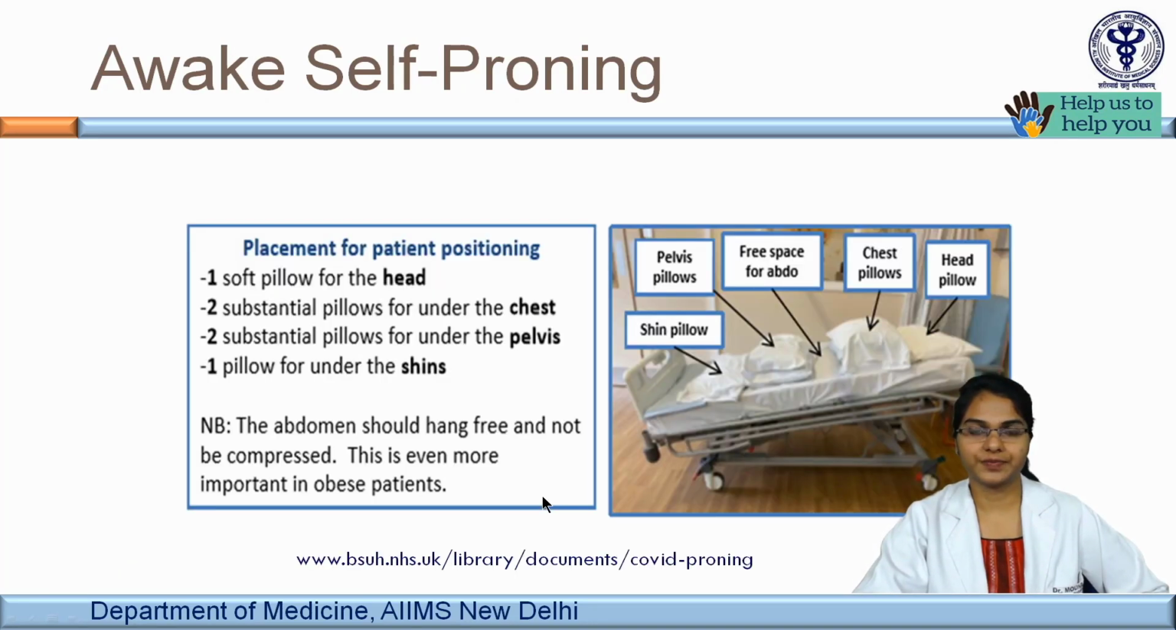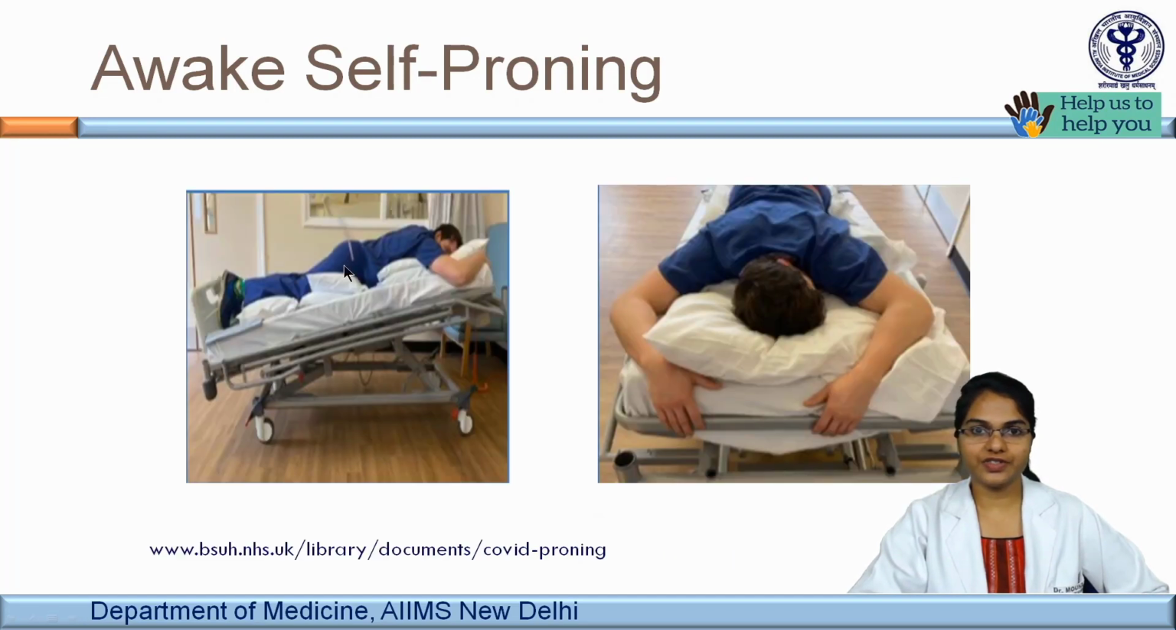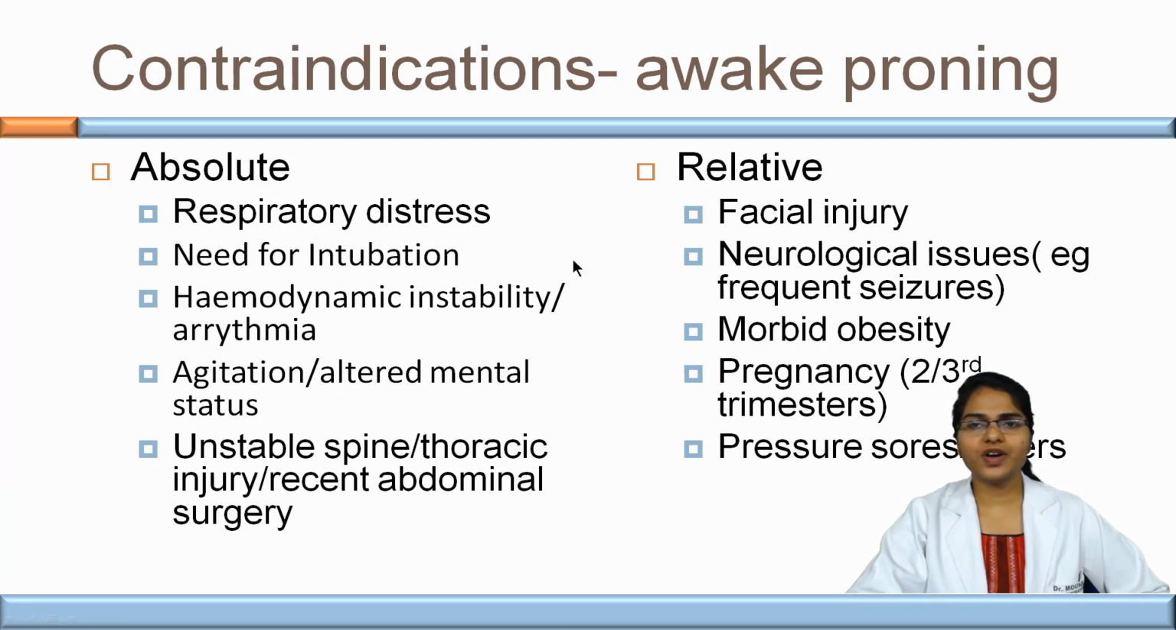So how is this done? Here, the individual is prone with the head end elevated by at least 30 degrees. 1 pillow is placed below the head and the shin, 2 pillows below the chest and the pelvis, making sure that the abdomen is not compressed too much. This is how it is done, and the head should be turned towards right or left according to the comfort of the patient. But before considering awake self-proning, we have to look for absolute and relative contraindications. If any of these features are present, then we do not advise awake self-proning.